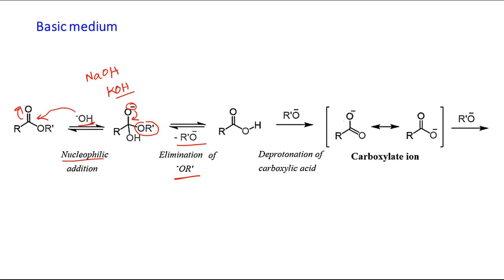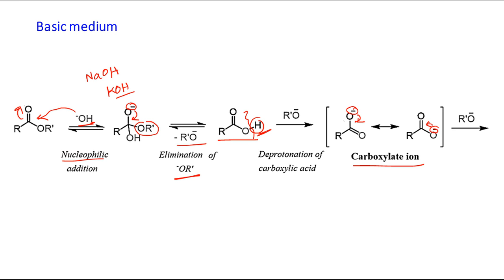So this is elimination of R prime O negative. Now we have already obtained the carboxylic acid, but remember, as the medium is basic, it will not remain in this form. Ultimately this proton will be transferred to this R prime O negative. So there will be deprotonation, that is, this bond will be broken. Ultimately we will get carboxylate, and here resonance is possible. So these two forms can interconvert to each other.